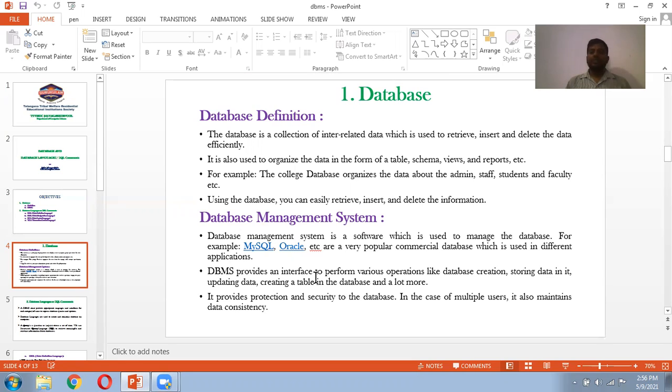DBMS provides an interface to perform various operations like database creation, storing the data, updating the data, creating a table in the database, and a lot more. DBMS also provides security or protection to the database. In case of multiple users, it also maintains the data consistency. So these are the basic things about the database and database management system.